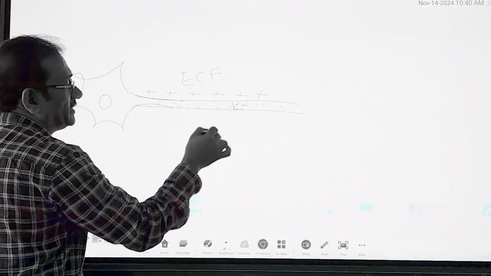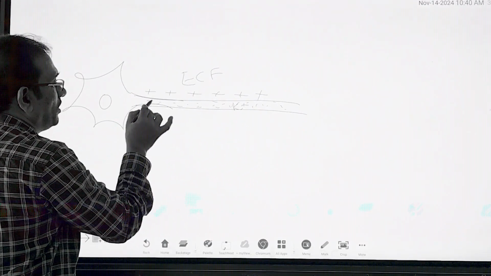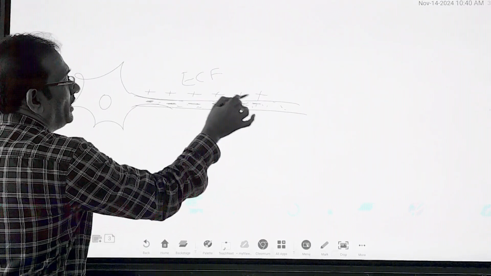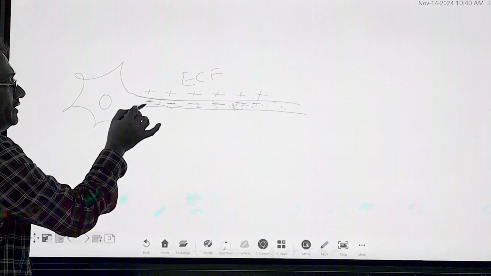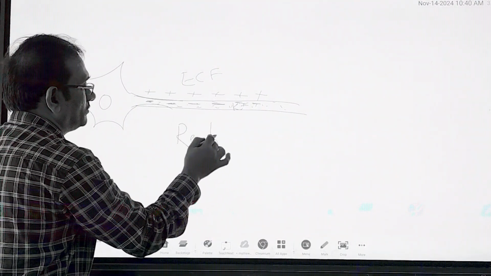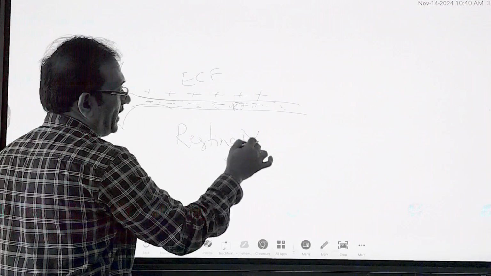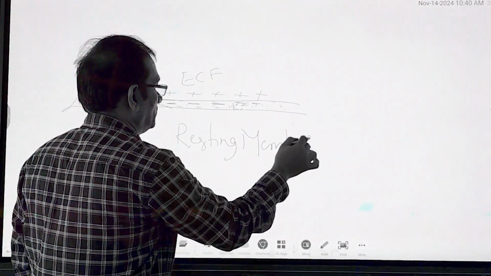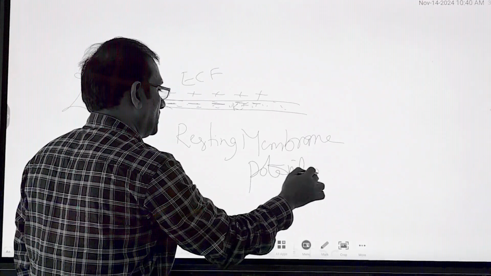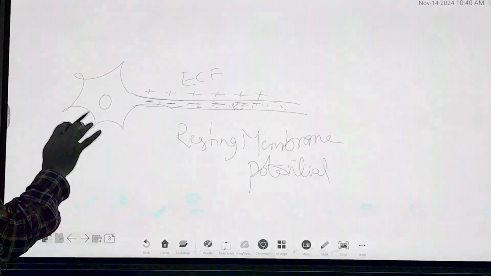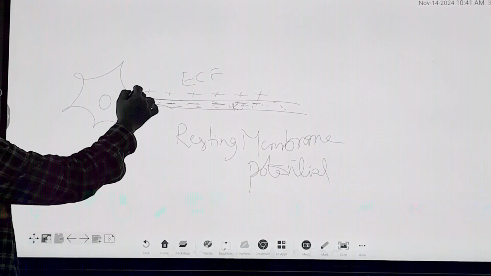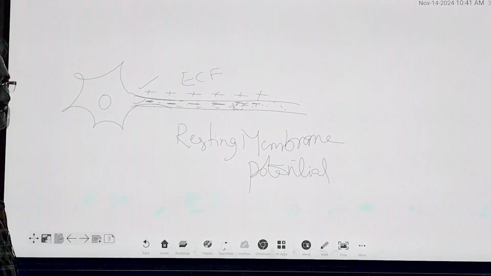Here potassium is present and less sodium is there, so they always maintain a negative charge inside the membrane. So positive outside, negative inside. This condition is called resting membrane potential.